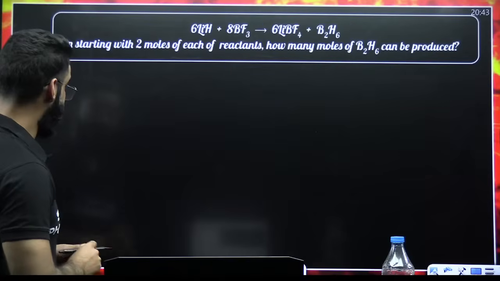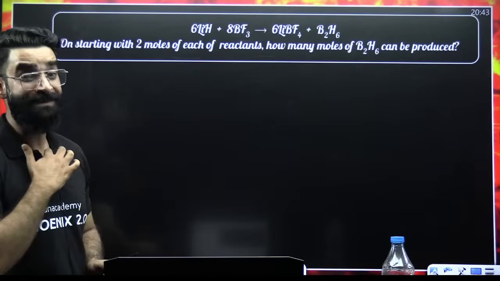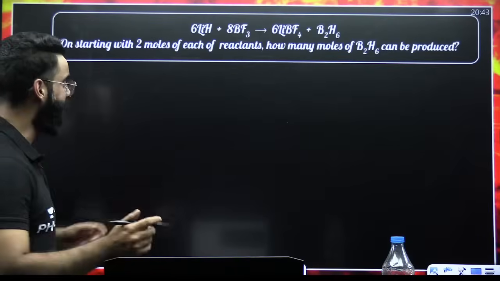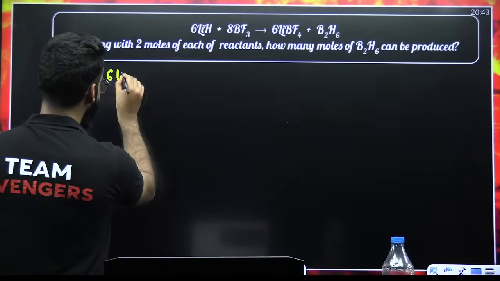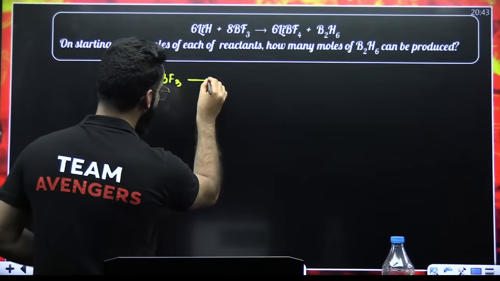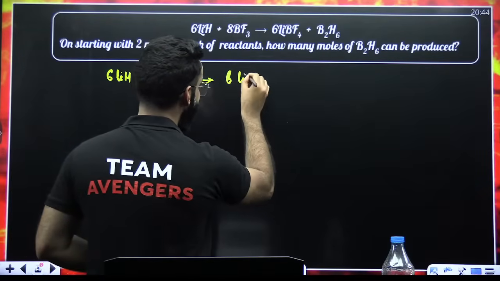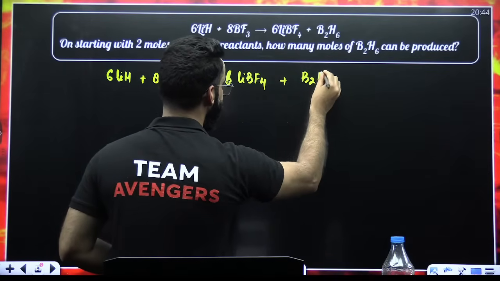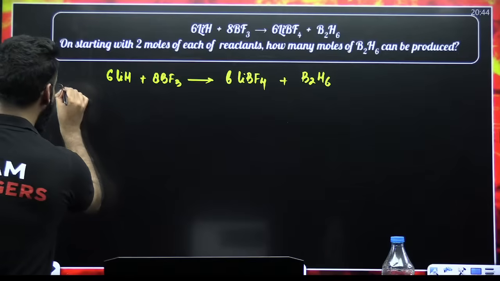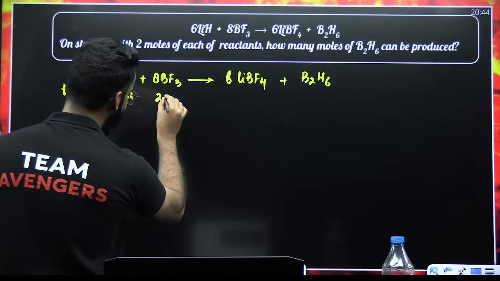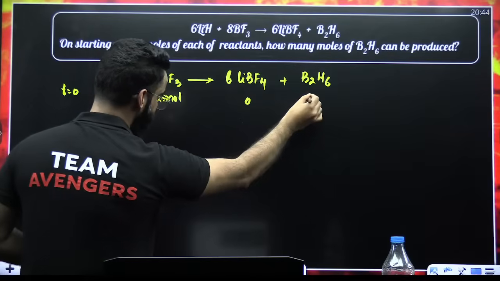What do you think will be the answer of this question? On starting with 2 moles each of reactants, how many moles of B2H6 have formed? Again, a similar sort of question. The reaction is 6 LiH plus 8 BF3. What does it give me? It gives me 6 LiBF4 plus B2H6. This is my reaction. Now, initially we are starting with 2 moles each of reactants. 2 moles of this, 2 moles of this. This would be 0, this would be 0.